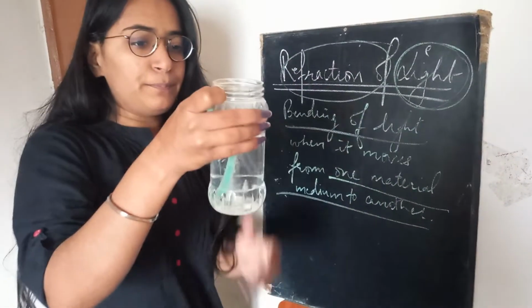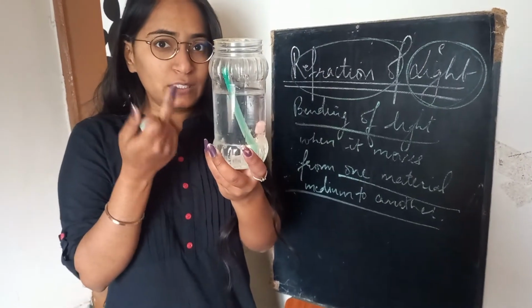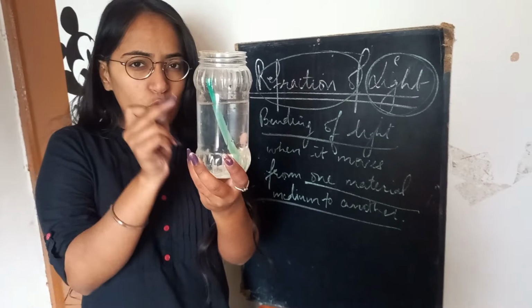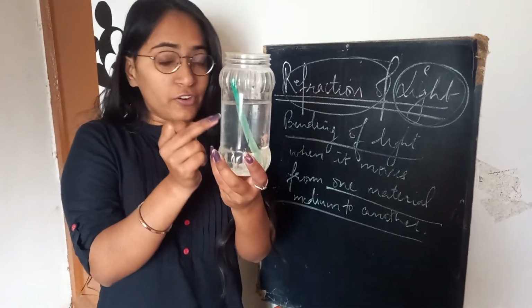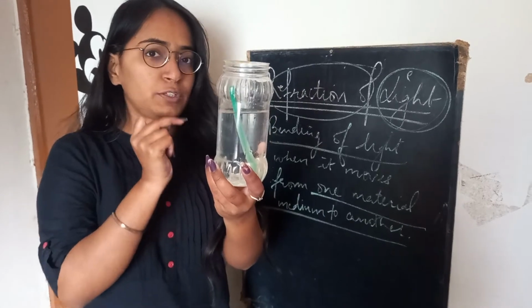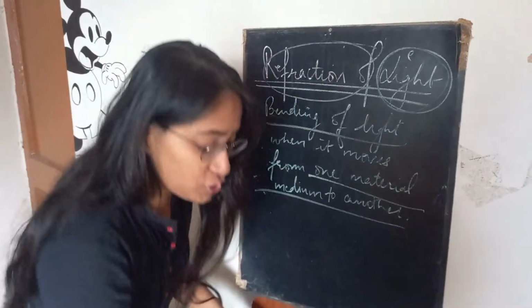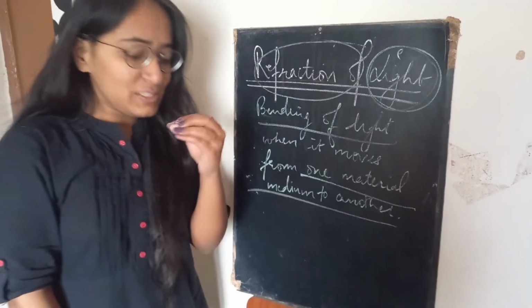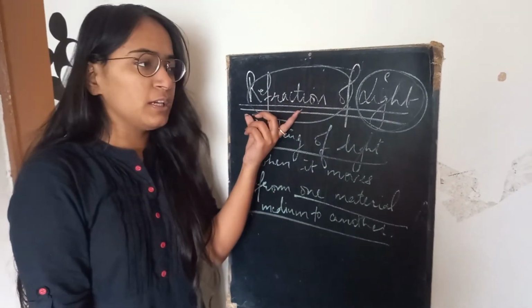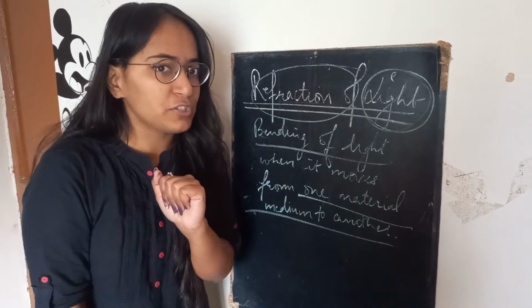In this example, we were seeing the light which was going from an eye to water, or we could say the light which was coming from water to our eyes. First it was in water, then it came to air, and then to our eye. So there was a change in material medium. That's why the term used to explain this is called refraction. I hope you have understood what is refraction of light.